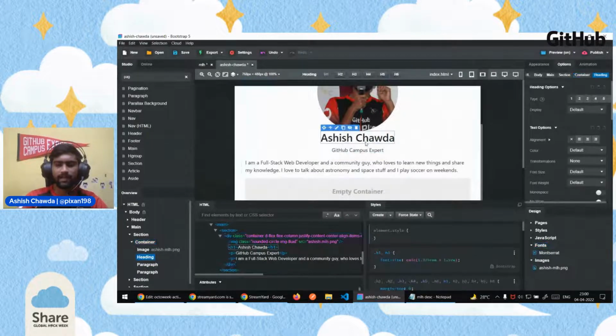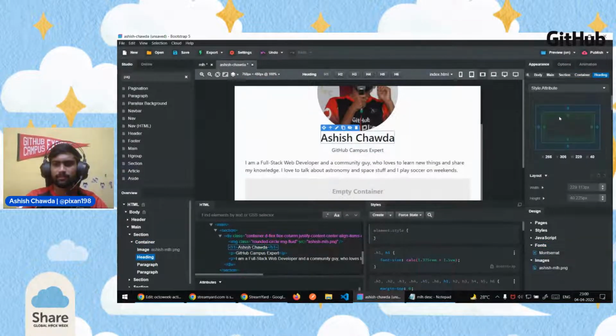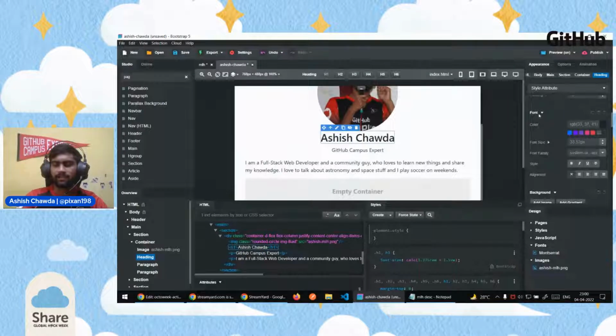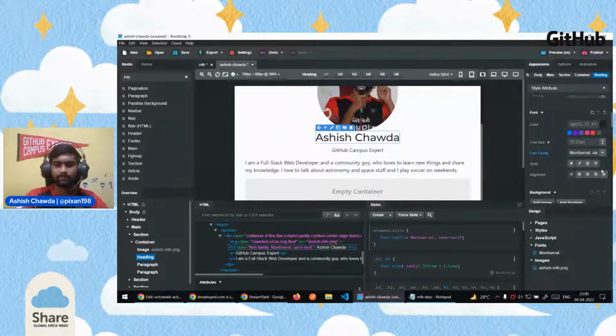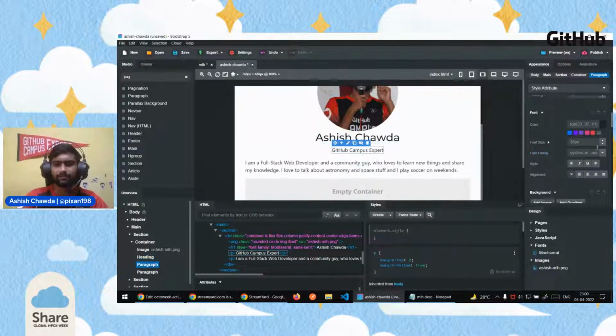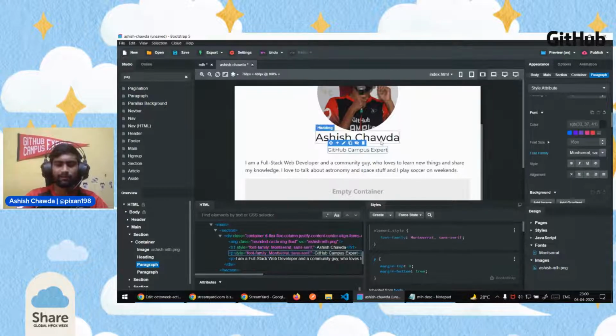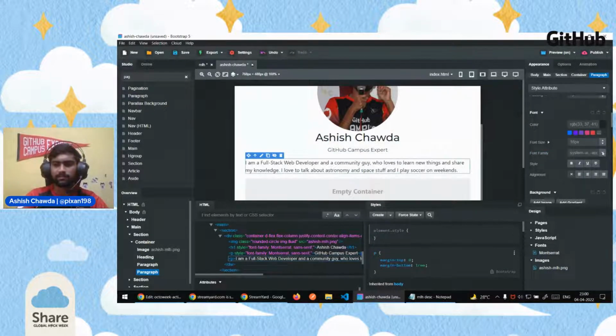After clicking on heading here, if you go to appearance, inside the font section, you would be able to see an option called font family. If you expand it, you will be able to see the font you just added. In my case, it is Montserrat. You can add any font you want. Some good fonts are Open Sans or Roboto. Those are good fonts for simple kinds of websites. So I'll go ahead and change the font family so it looks better than before. I'll also modify the font family of the subtitle and description.